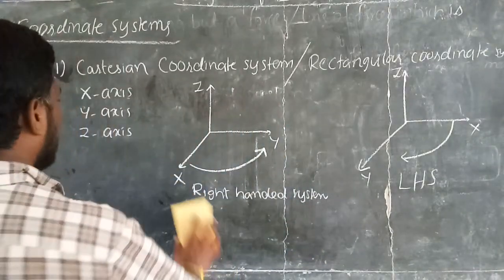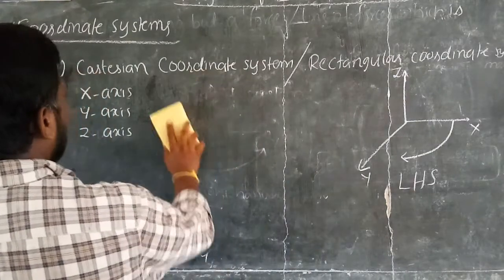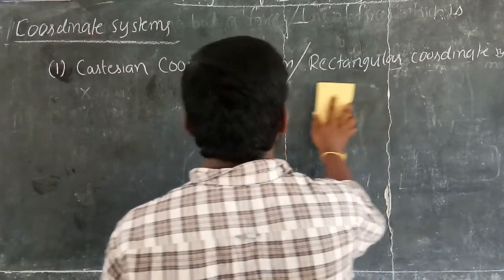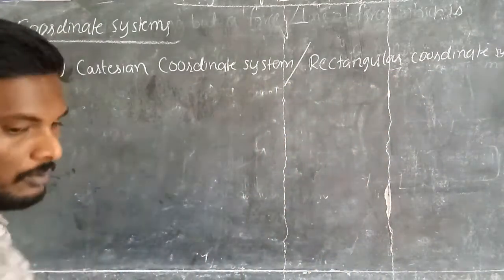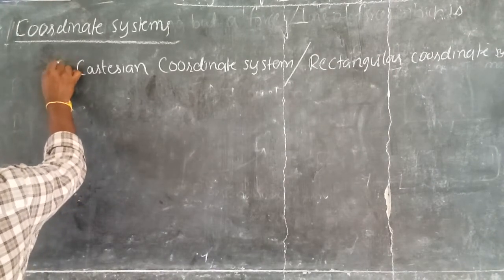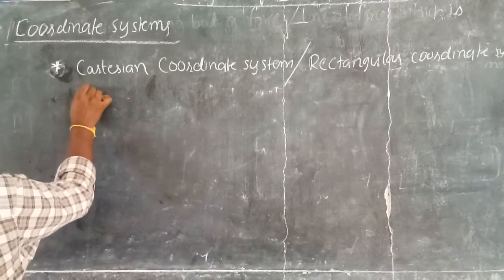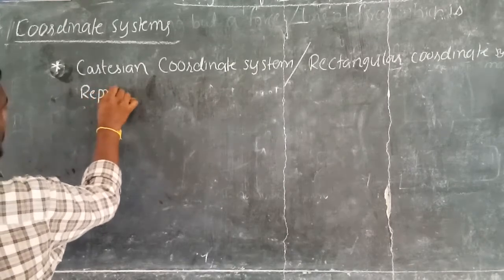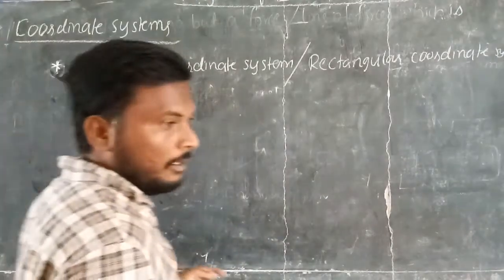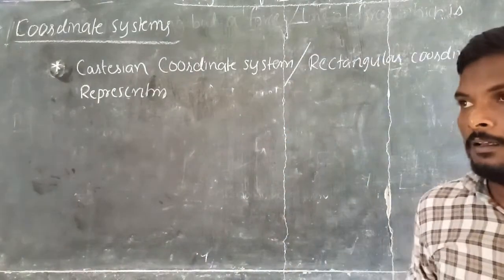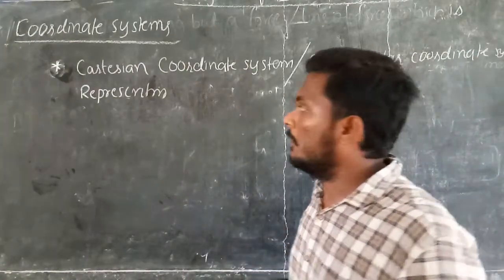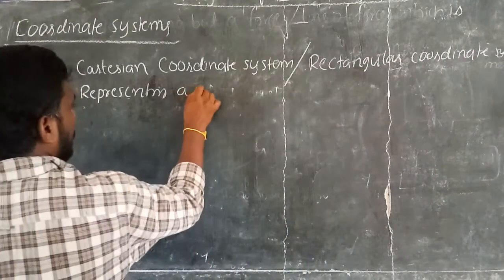Now we would like to learn about representing a point in the Cartesian coordinate system. It is a very important topic. Students, please listen to this topic carefully. If you listen to this topic carefully, then only you can understand the other topics which are there in the first, second, third, fourth, fifth units. Representing a point